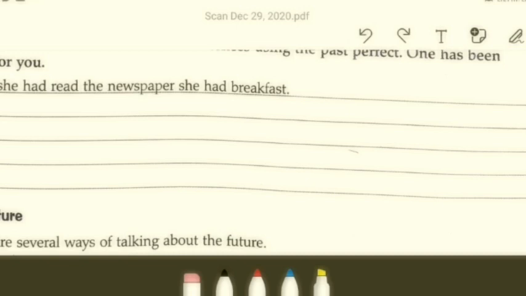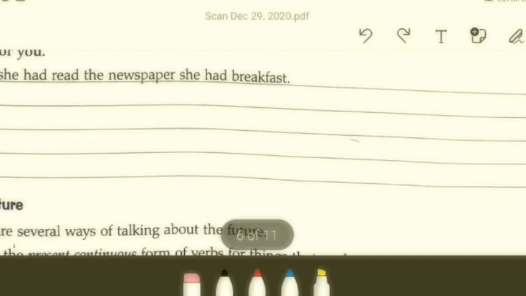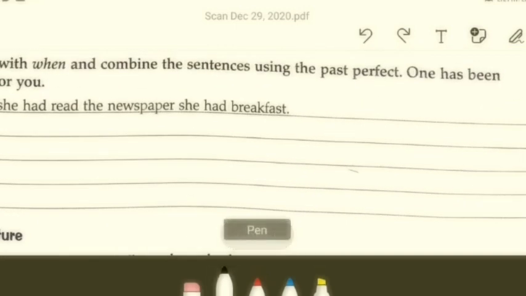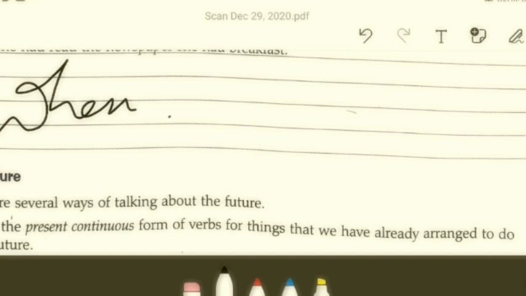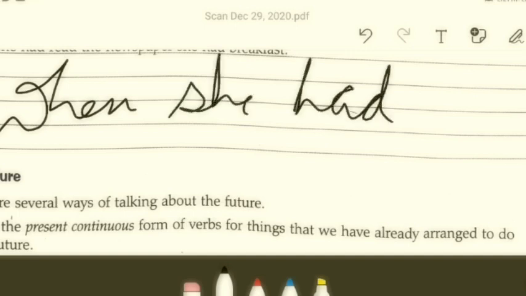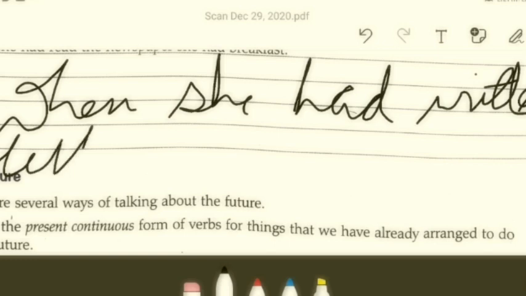It will be when she had, let me try, clear? Just a second. Yeah, so when she had written letters, the comma is not very necessary here.